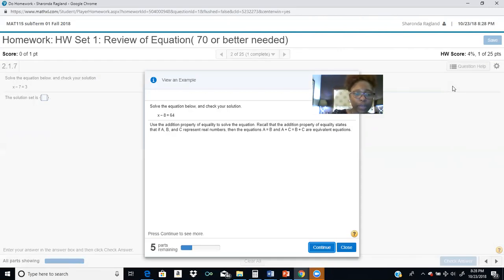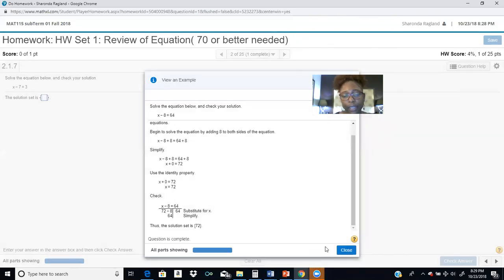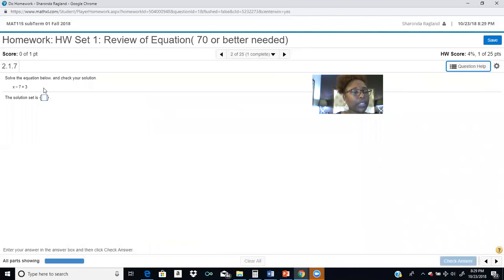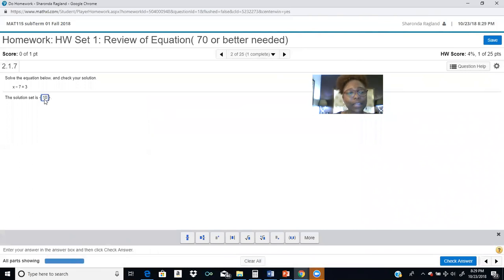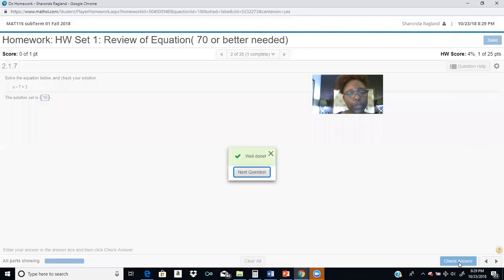If you look at this one, we have x minus 8 is equal to 64. So we know that to solve for x, we add 64 to both sides. Now, it may help to look at the example so you can see how to enter your solution. You see here it says the solution set is 72. So do not put x equals into the solution set. Just put the answer. So for this one, when we have x minus 7 is equal to 3, we add 7 to both sides, so we get x is equal to 10. So you just put 10 in and then check your answer. So that's just a tip on entering your answers.